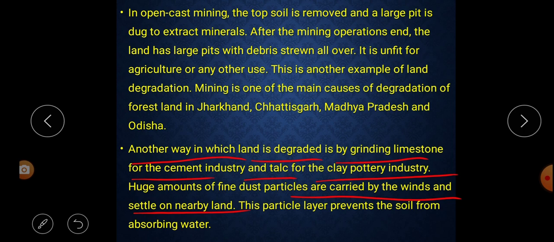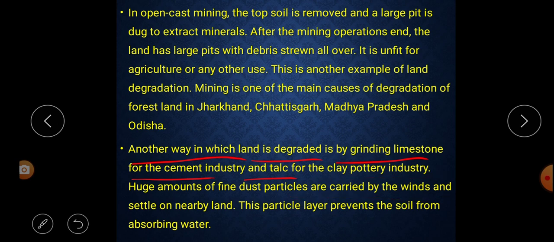Through the wind, these dust particles fly and reach the nearby land, and this layer of particles prevents the soil from absorbing water. That means when this dust settles on the upper part of the ground, it becomes a hindrance for the organic layer to absorb the water.